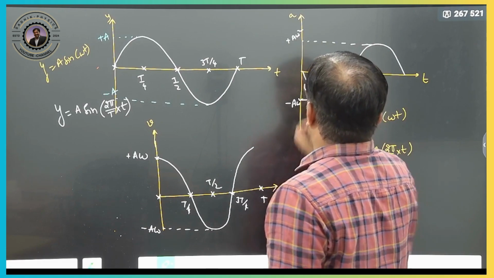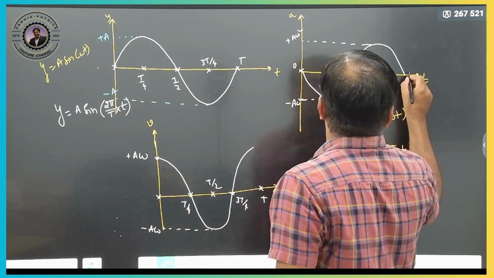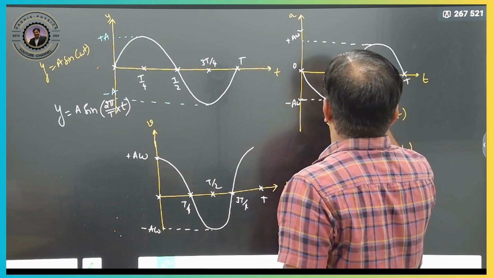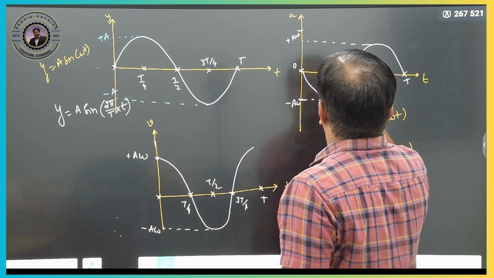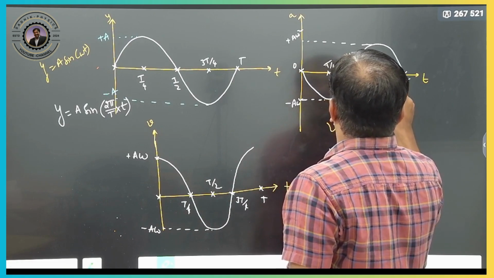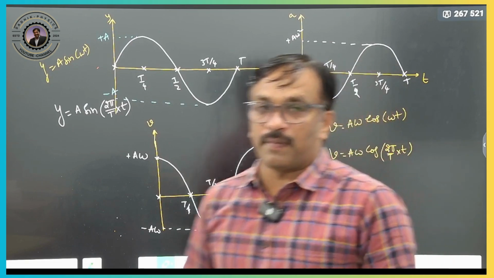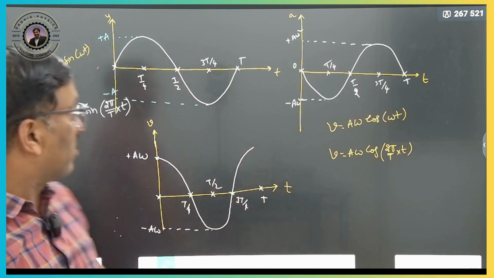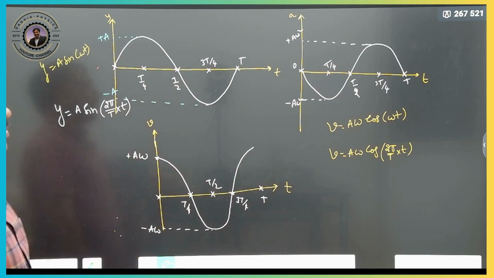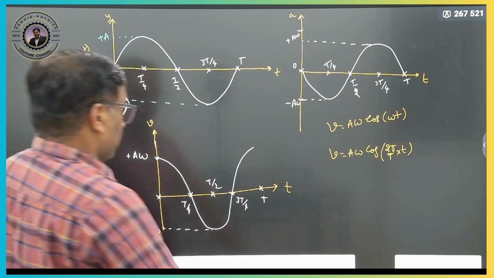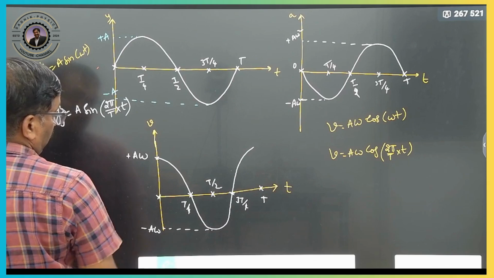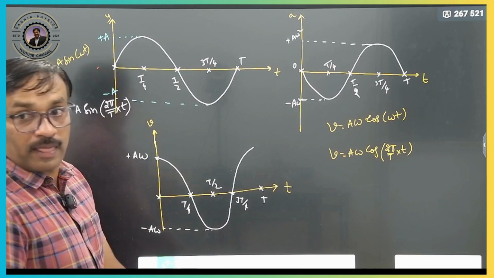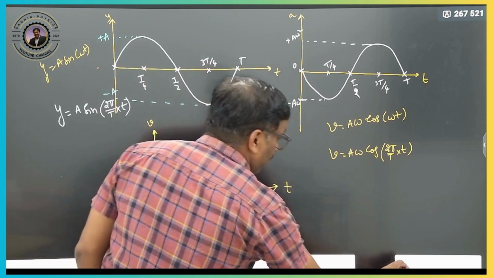Clear? So this is your 0, this is t by 2, this is t, this is t by 4, this is also 3t by 4. Clear? So these are the acceleration time graph, displacement time graph, and velocity time graph. Now we'll go for the velocity displacement graph. Velocity displacement is very, very important.